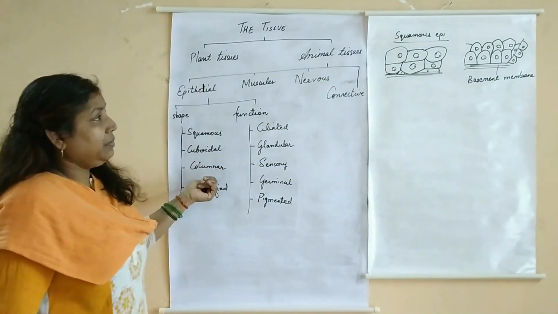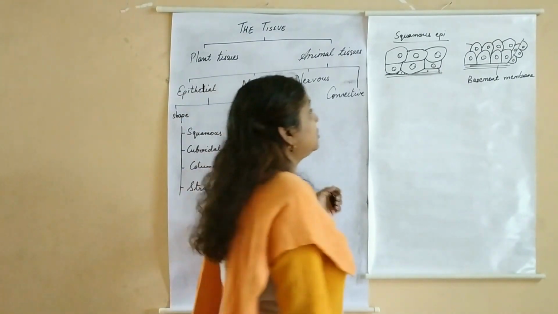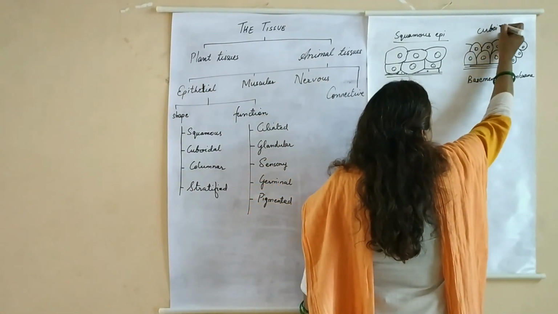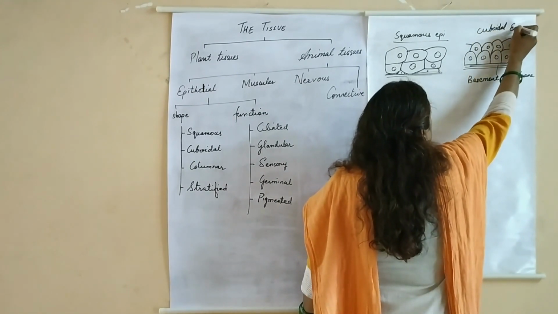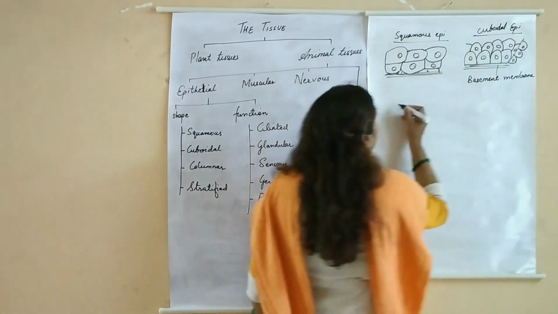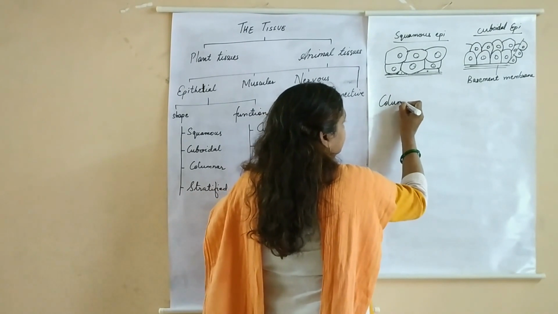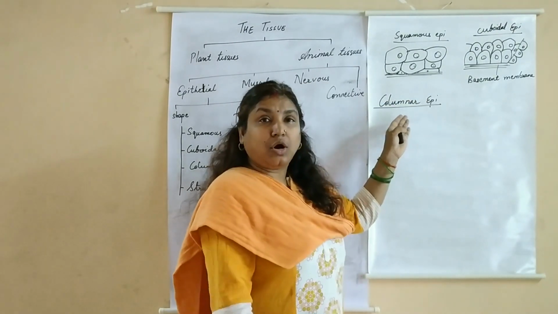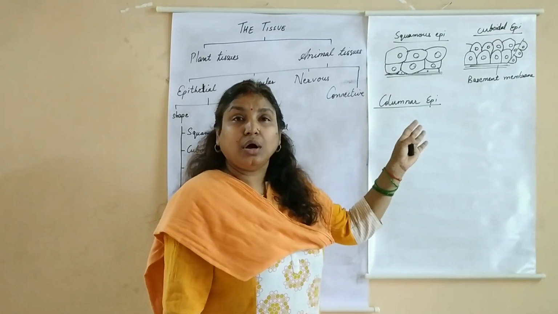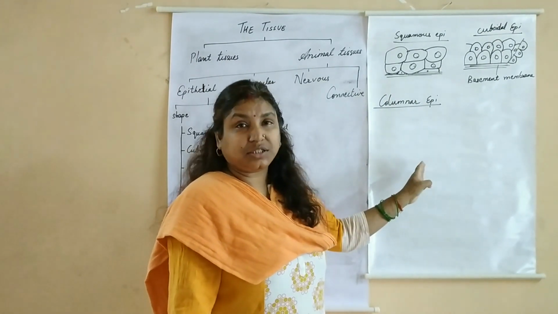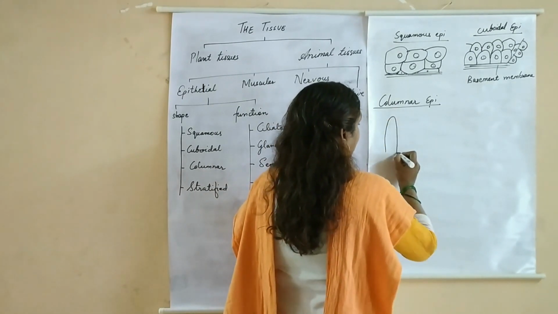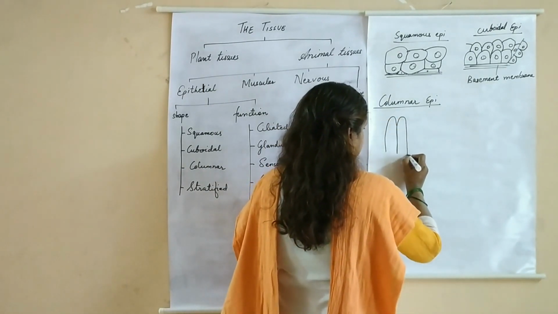Coming to the next type, columnar cells. Let us write the name. This is your cuboidal epithelium. Now coming to columnar epithelium. These are elongated cells. They are long pillar-like or column-like cells with the nucleus at the base.